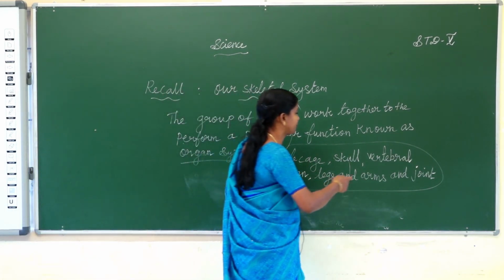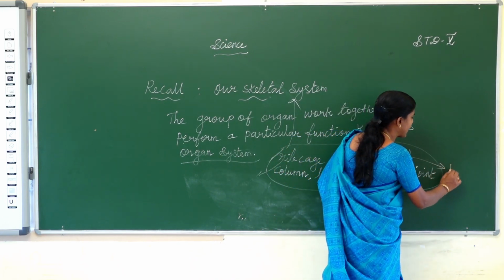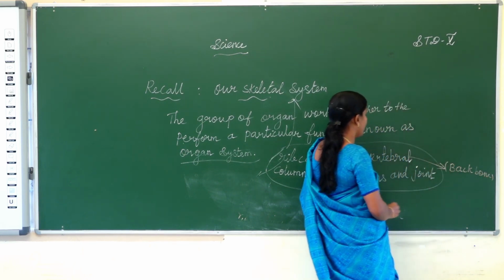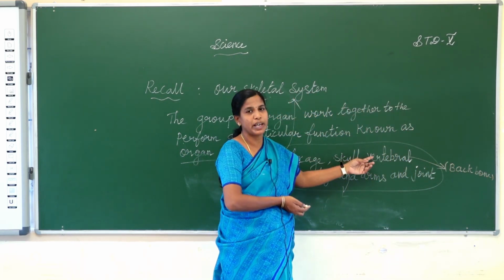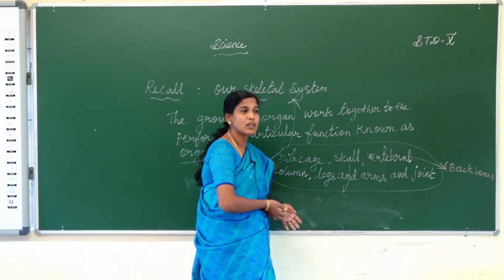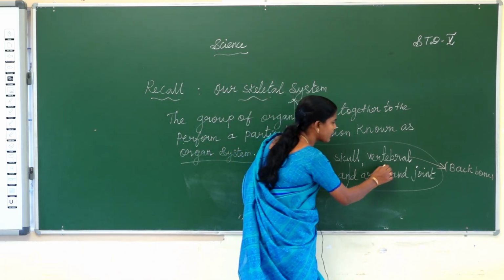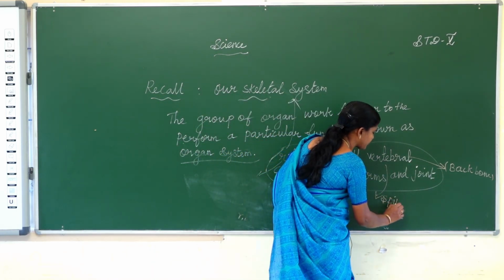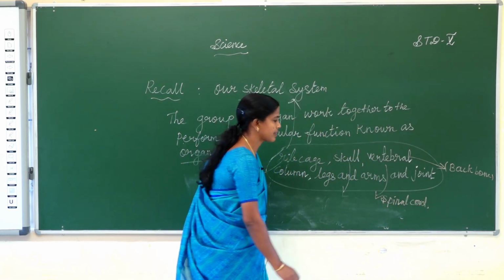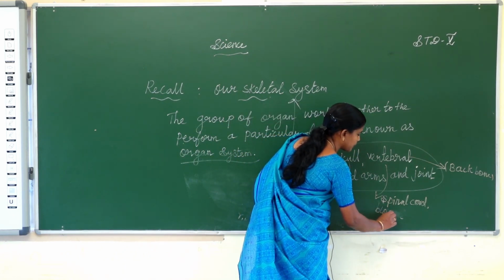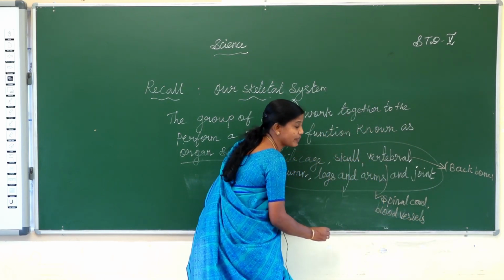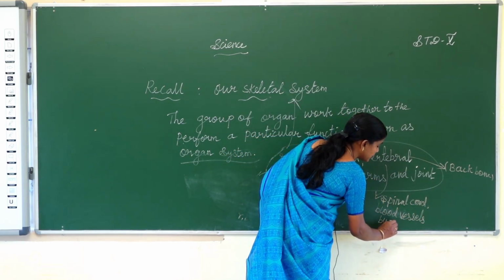Vertebral column, the backbone. The vertebral column is the main axis of the skeletal system. It protects the spinal cord, blood vessels, and a bundle of nerves.